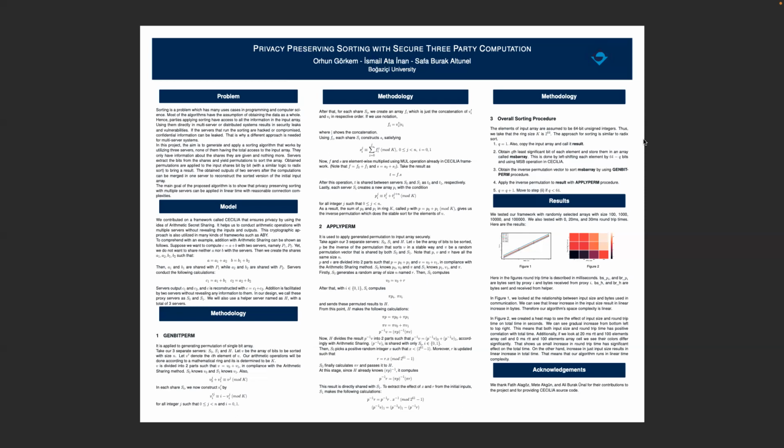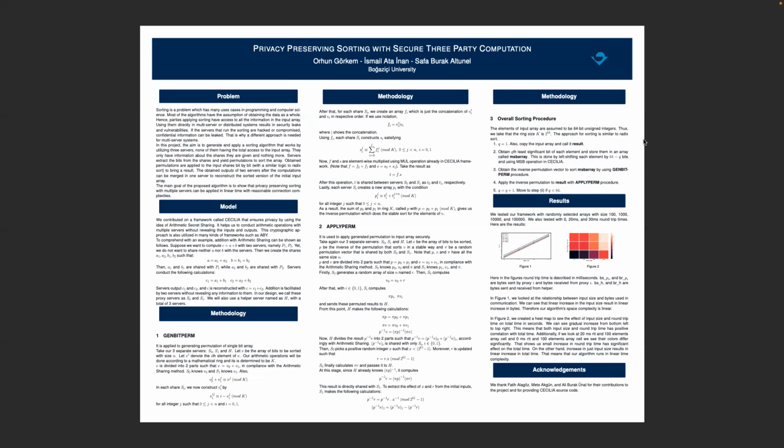So let's look at our procedures in more detail. Gambit perm is an algorithm to generate the permutation that sorts a single bit array. It uses some complex structures that we implemented and explained in the poster as you see. And this gambit perm actually gives us the inverse of the permutation that sorts this array.